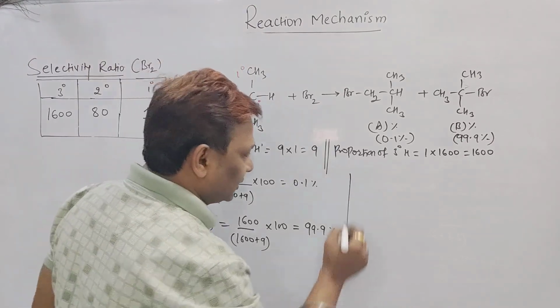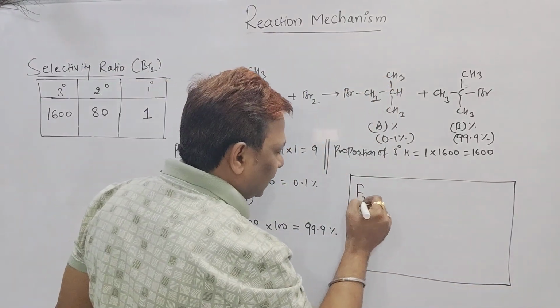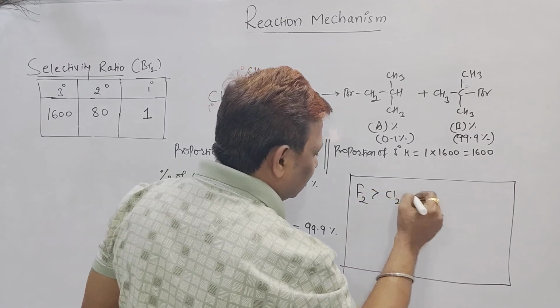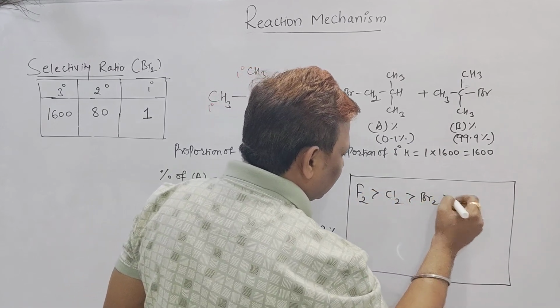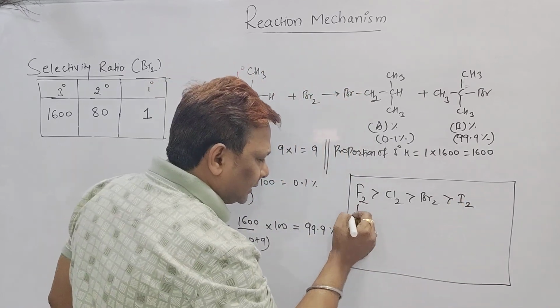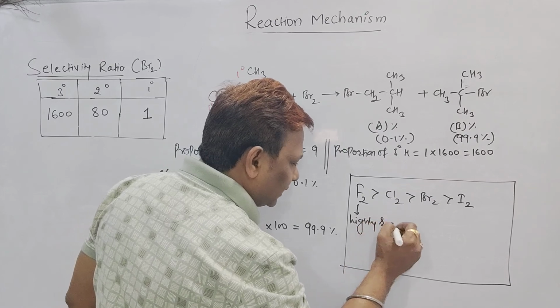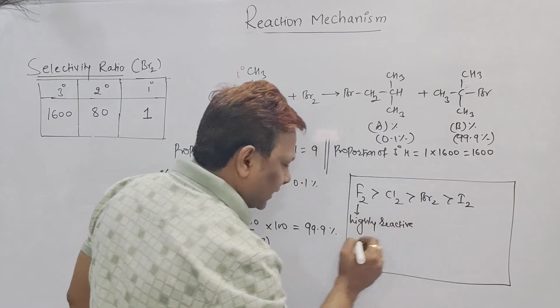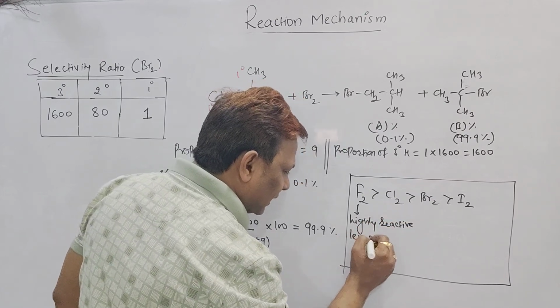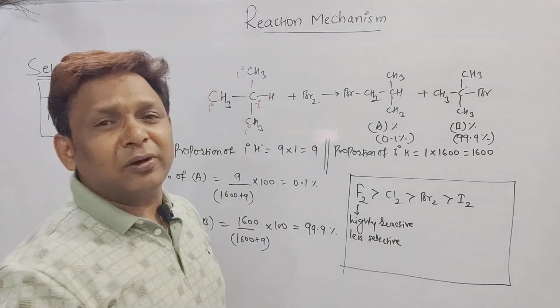Let me show you here. We know fluorine, chlorine, bromine and iodine. Just now we saw that fluorine is highly reactive, which means it is less selective. But what does selective mean?